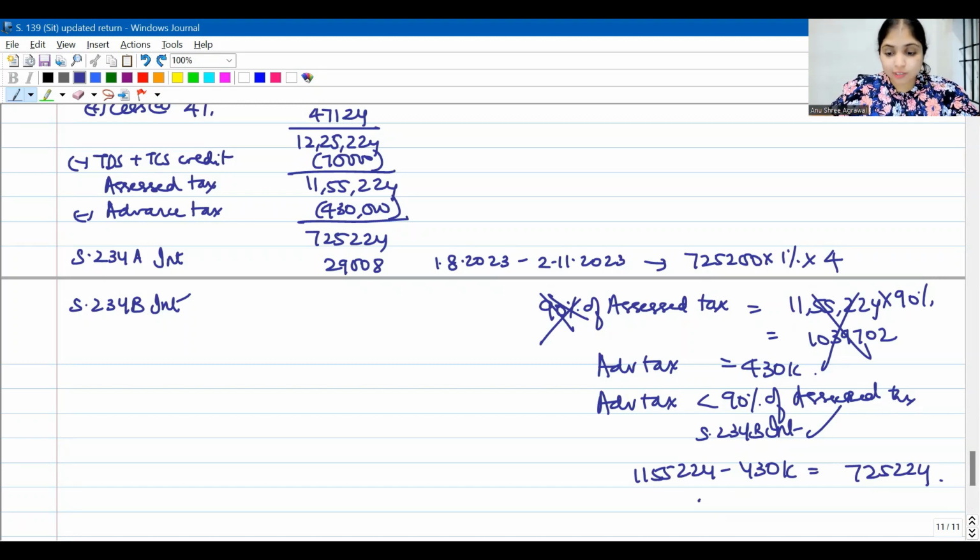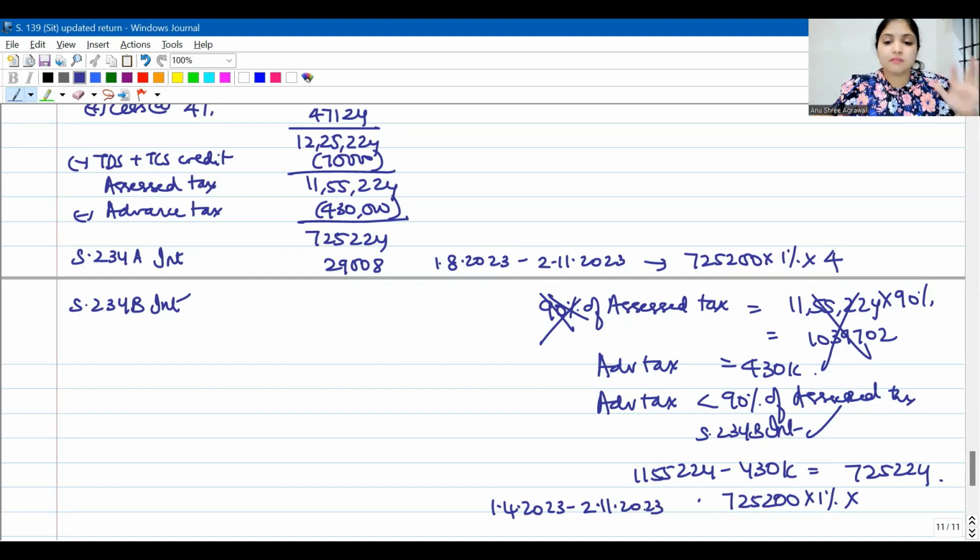On this we will have to calculate interest, but after rounding it off to the earlier 100, into 1% into how long? From the first day of the assessment year, that is from 1st April 2023 till when is he filing the return? 2nd November 2023, which is going to be how many months, guys? April, May, June, July, August, September, October, November. 8 months. Are you understanding this? 234B interest, why am I asking the assessee to pay? Because he's paying less than 90% of assessed tax as advance tax. So yes, he will have to pay 234B interest.